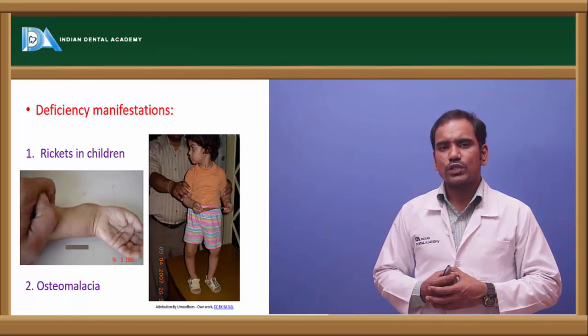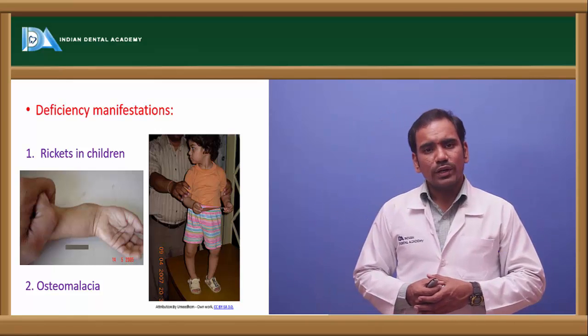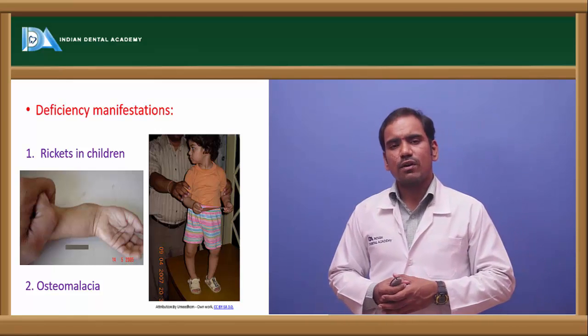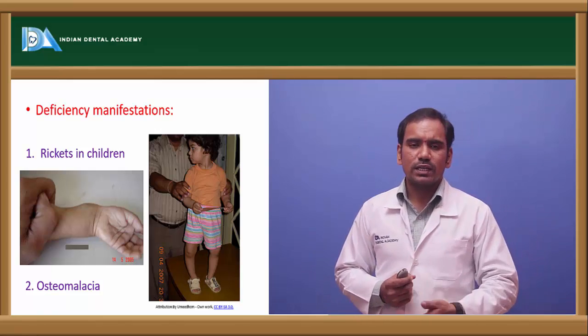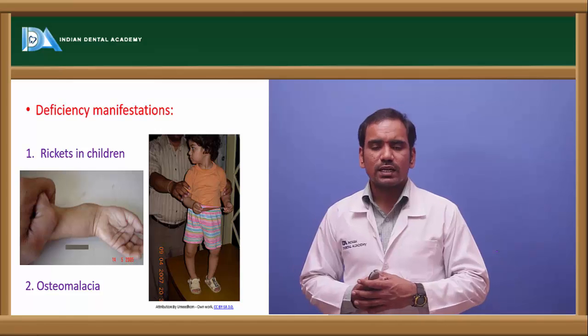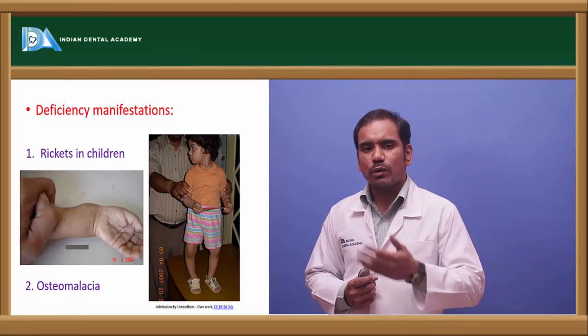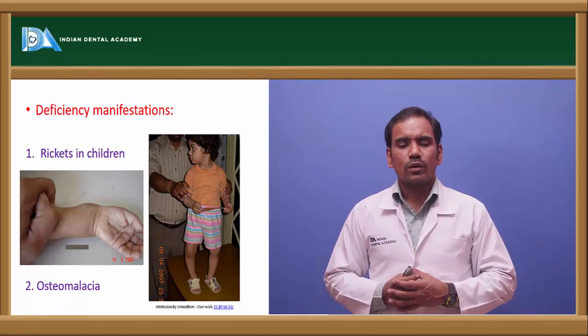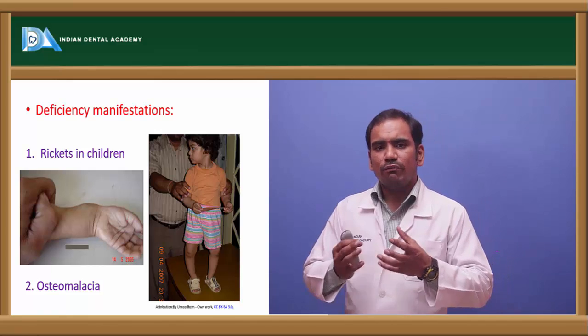And in case of osteomalacia, there are bone deformities. There is increased risk of fractures in osteomalacia because there is increased osteoporosis. So there is a condition called osteoporosis. That is because of the increased mobilization of calcium from the bone, so that leads to weak bones.